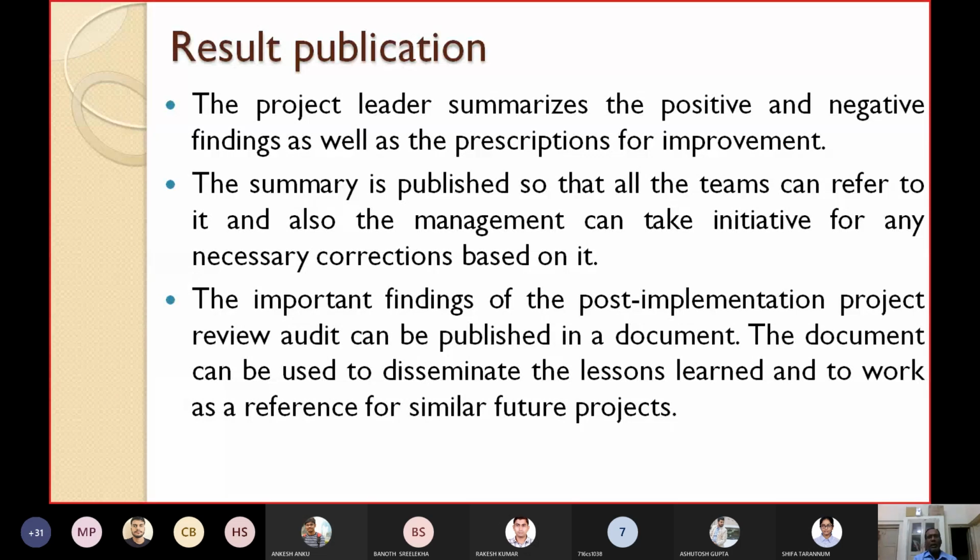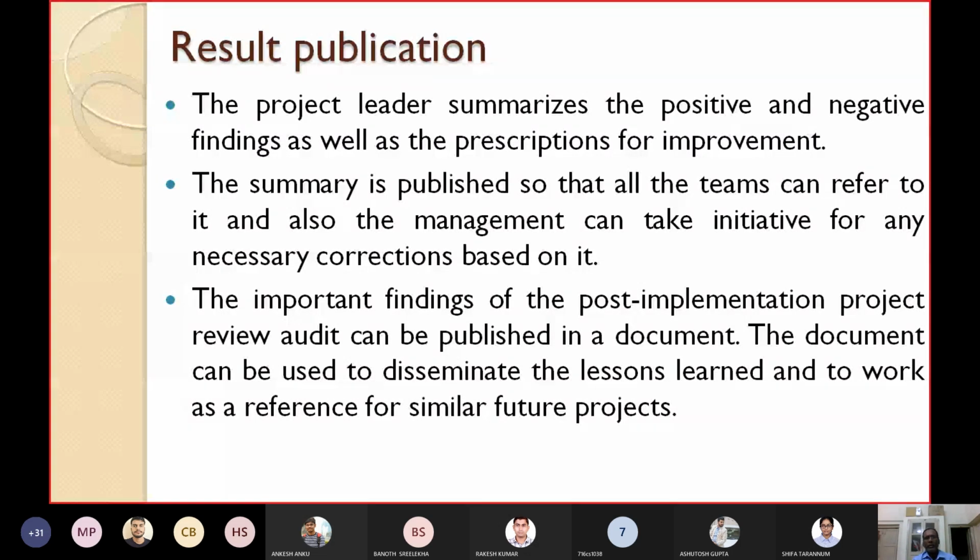The project leader now summarizes the positive and the negative findings, as well as the prescriptions, the recommendations or the advices for improvement. All those things will be written in a document. Then the summary is published so that all the teams can refer to it.